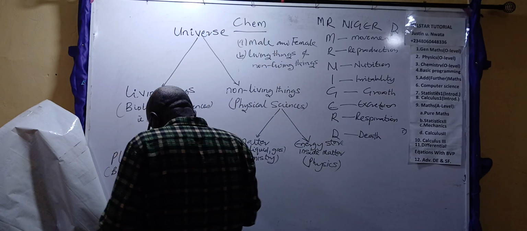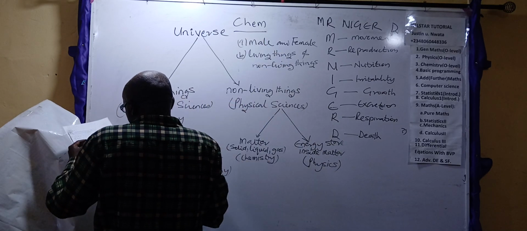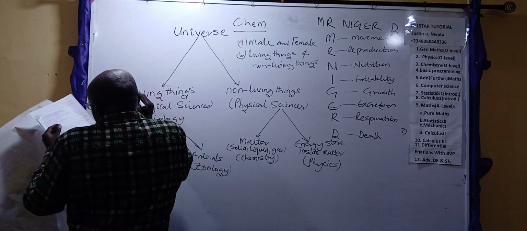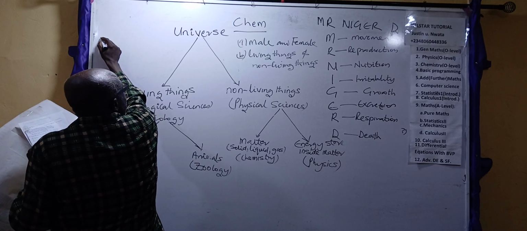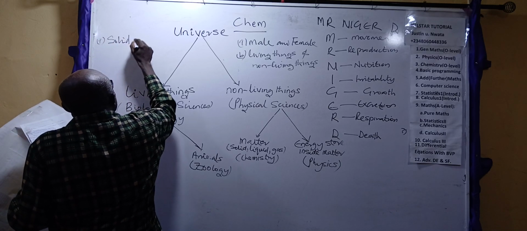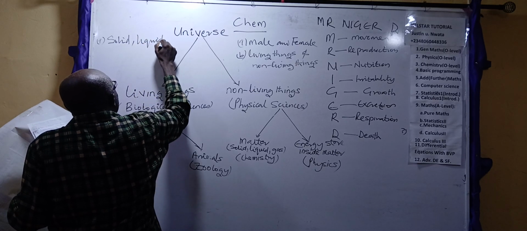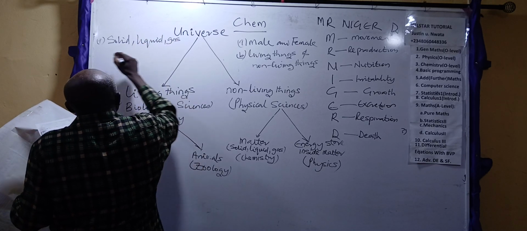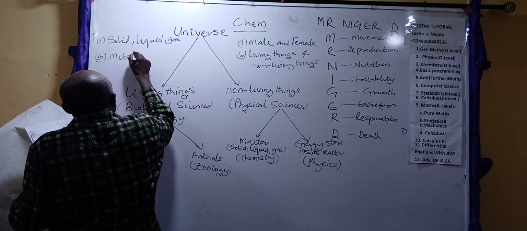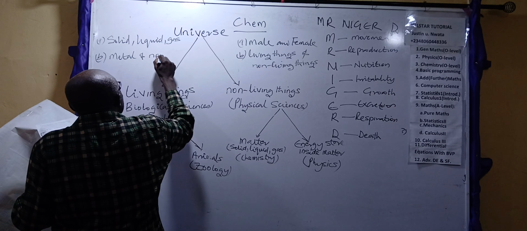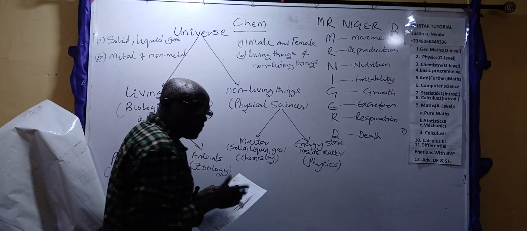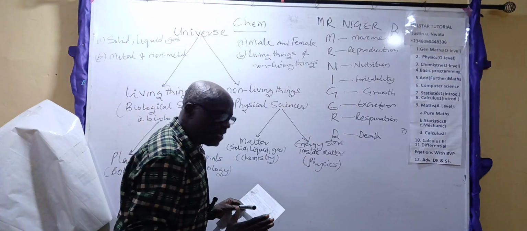Man went ahead to follow the way of Almighty God, to classify the world or the universe into two other things like this: A, solid, liquid, gaseous. B, metal and non-metal. Note, wherever there is classification or grouping, there must be a basis.